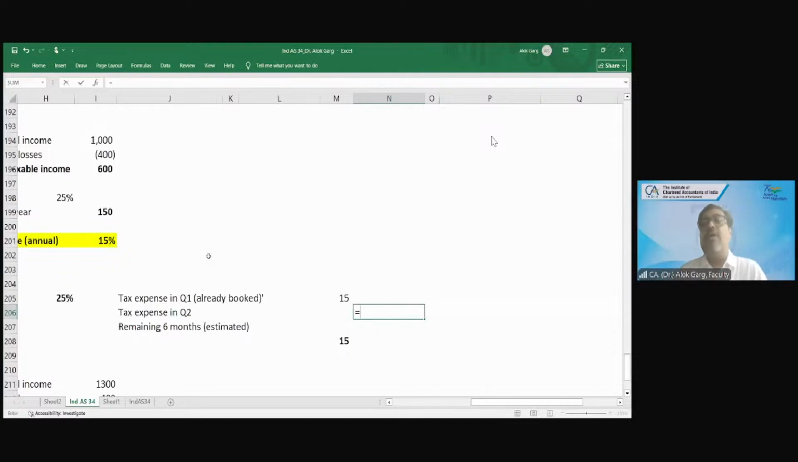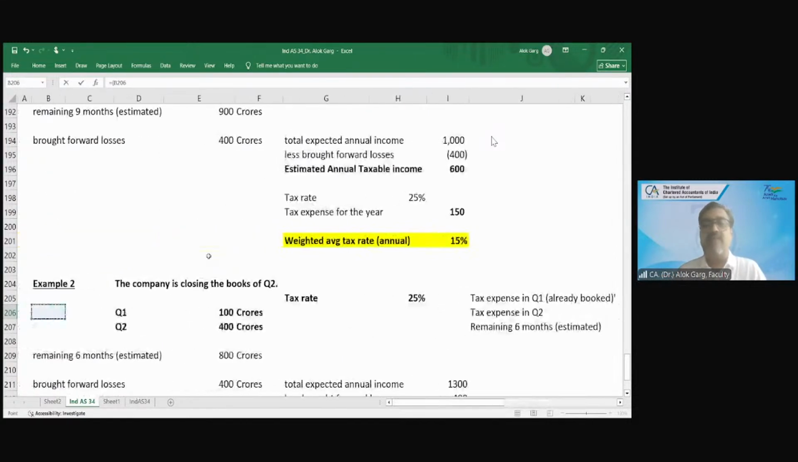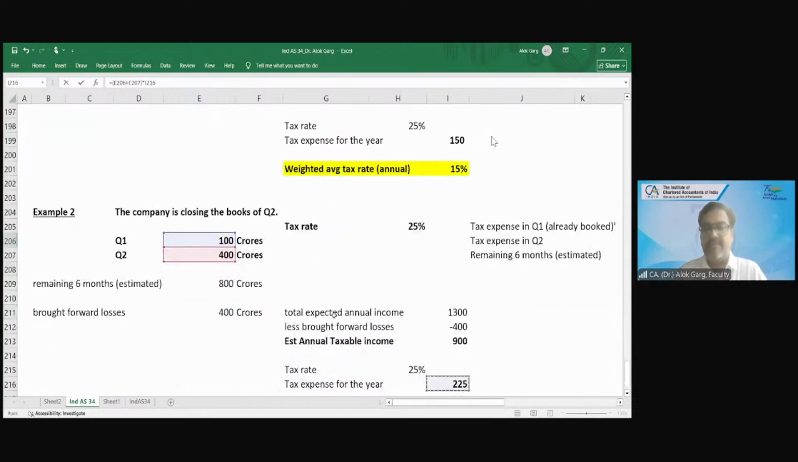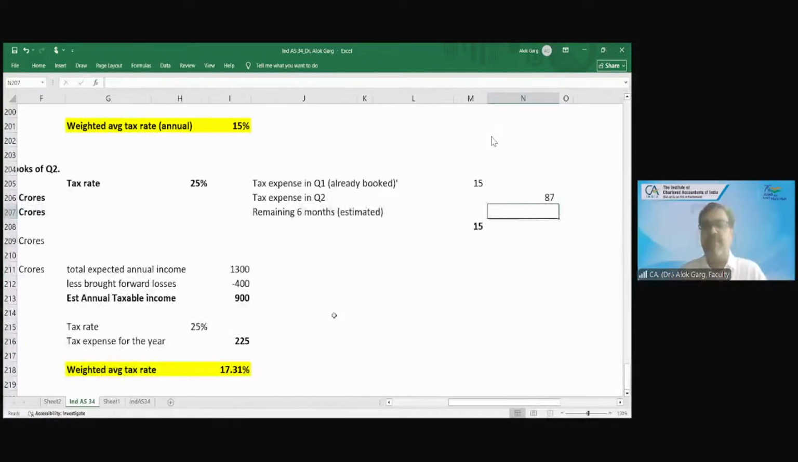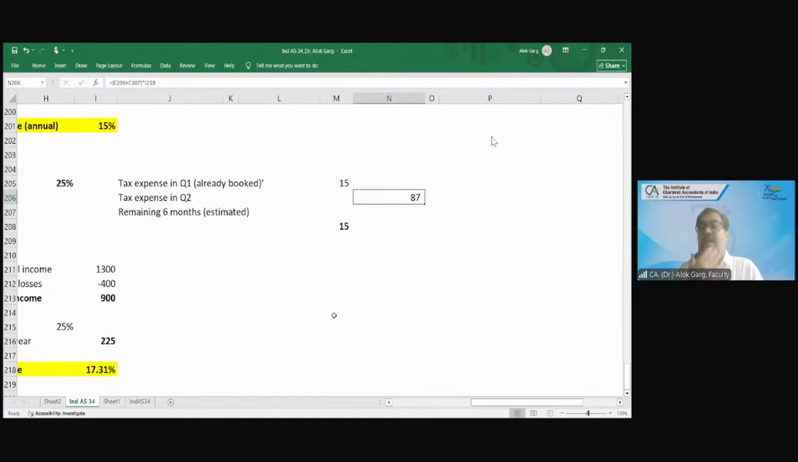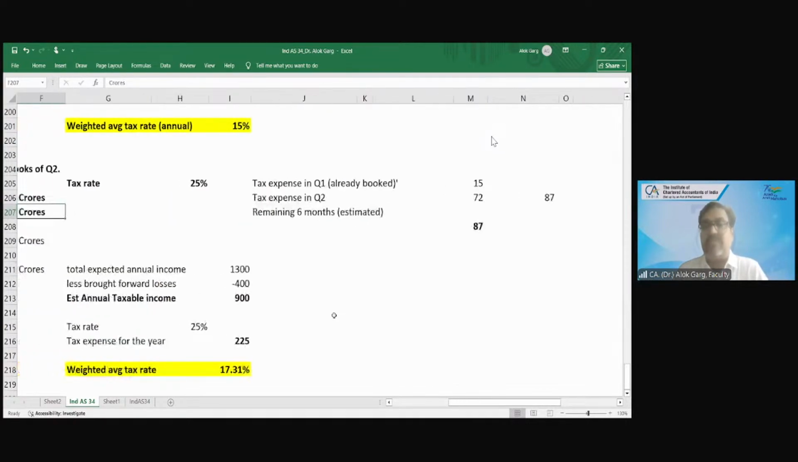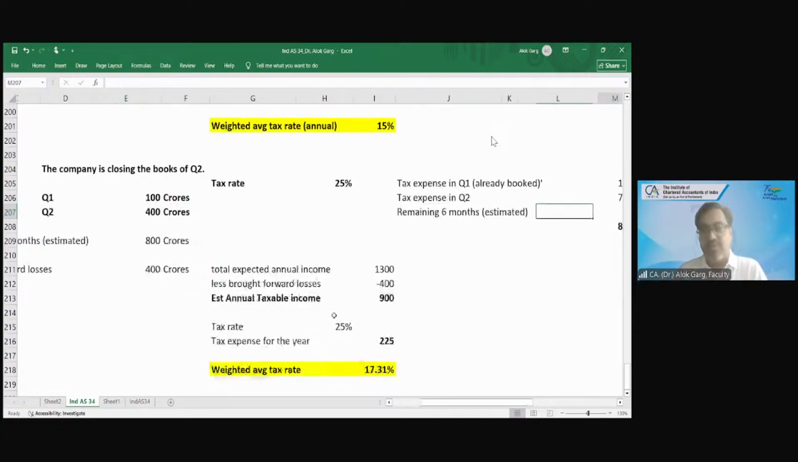So friends, first of all, what is your profit in the first half year? Q1 plus Q2, what is the profit? 500 crores. What is the tax rate on this profit? 17.31%. So your total tax expense for the first half year should be 87 crores. How much have you already recorded? 15. So how much are you required to record? 72 crore will be your tax expense on the profit of 400 crores, right?